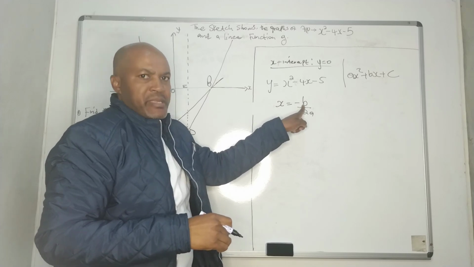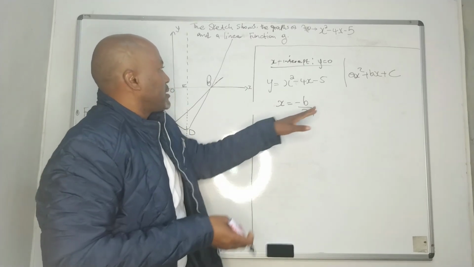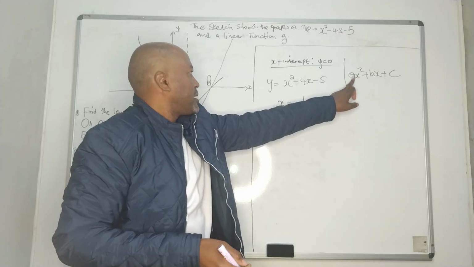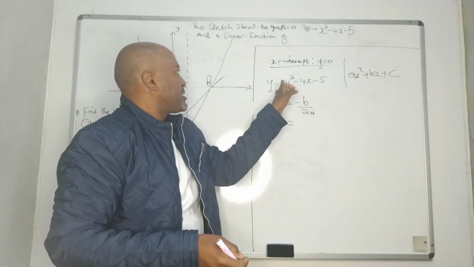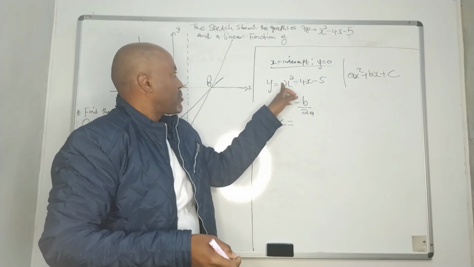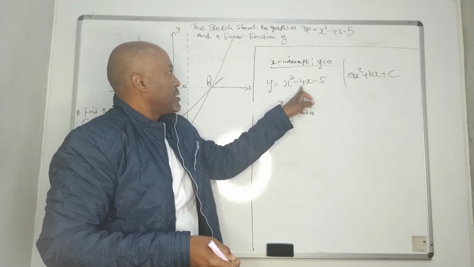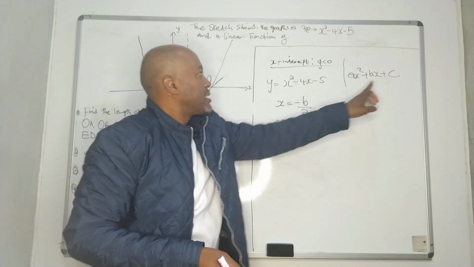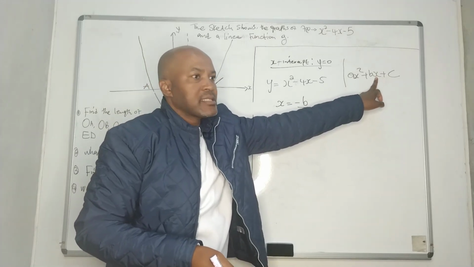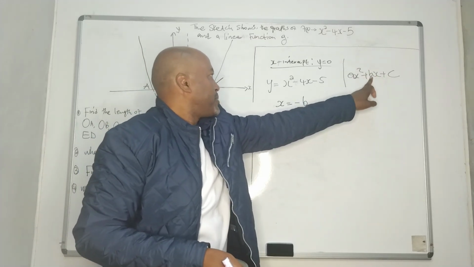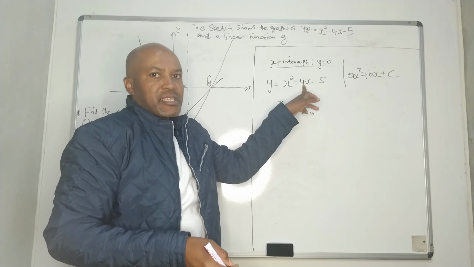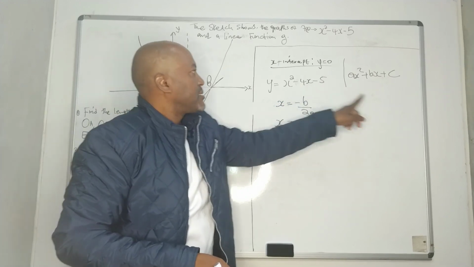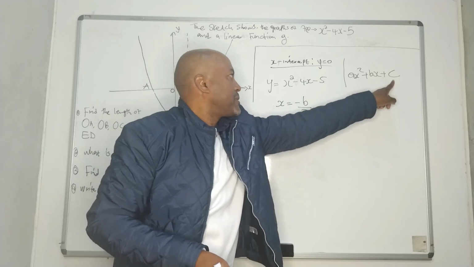What is the value of b? You can see ax squared, it means here you've got what? 1. But for b, the coefficient of x, the coefficient of x is b, which means our b is negative 4. Then c is a constant, which is 5. Can you see?